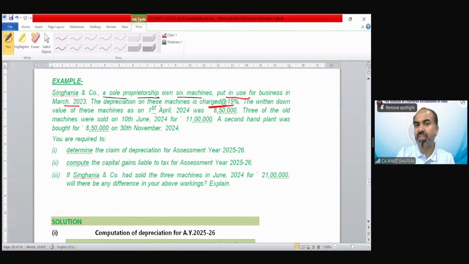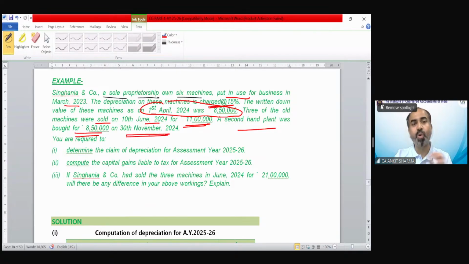The WDV on 1st April 2024 was 8,50,000. 3 of the old machines were sold on 10th June 2024 for 11 lakh. A second-hand plant was bought for 8,50,000 on 30th November 2024. You are required to determine the claim of depreciation for the assessment year 25-26.